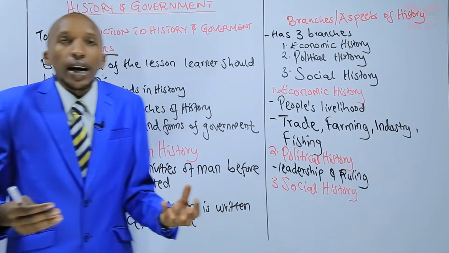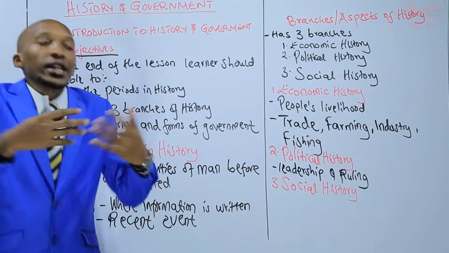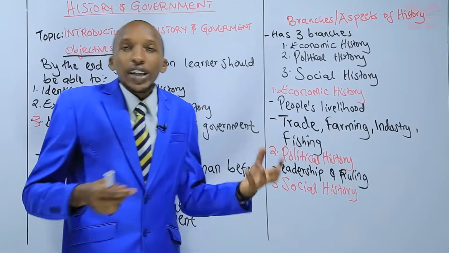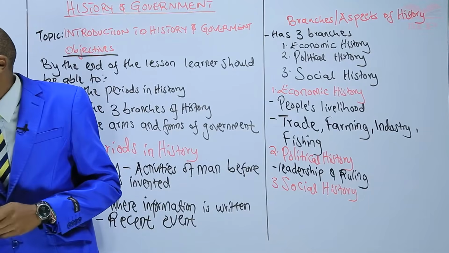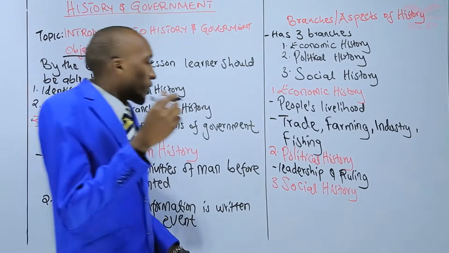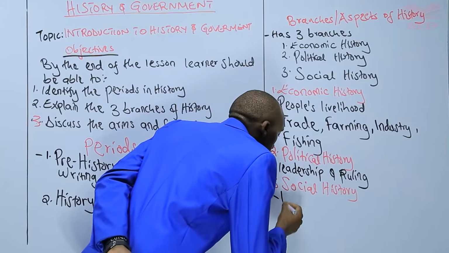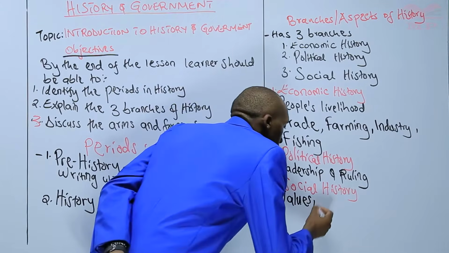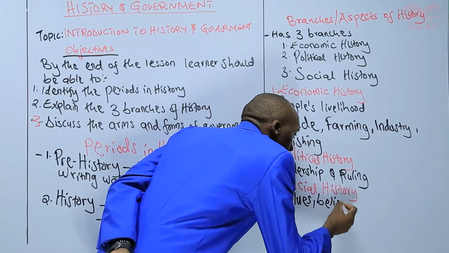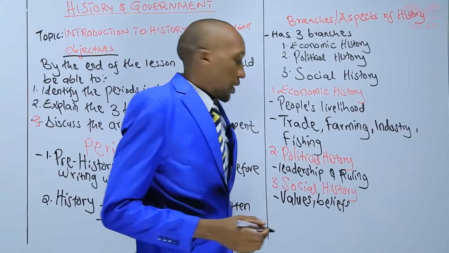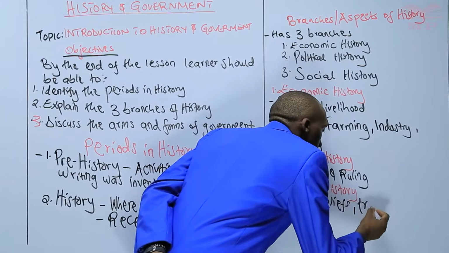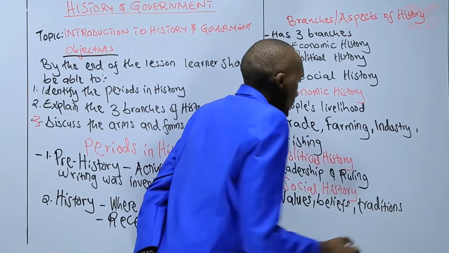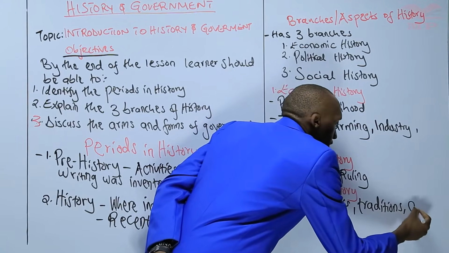What are the things that guide a person's behavior? What are the belief systems of a people? So when you talk of social, we talk of values, we talk of beliefs, yes, we talk of traditions, right? We talk of customs.